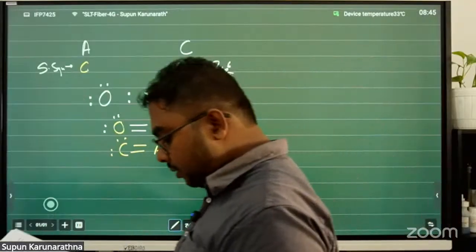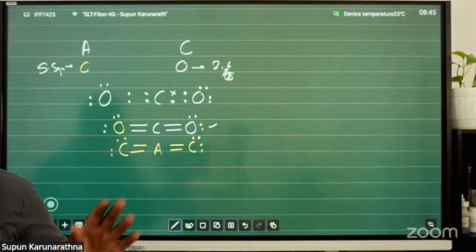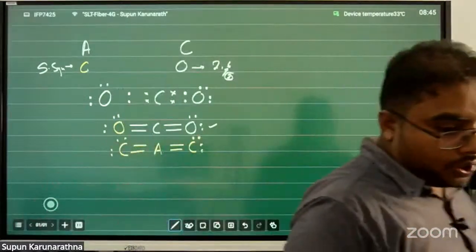Draw the Lewis structure of the compound consisting of A and C. And if you want to write anything else, quickly copy it down.